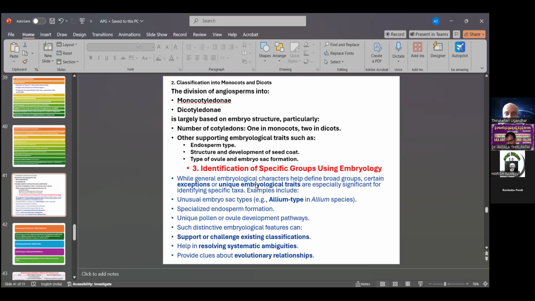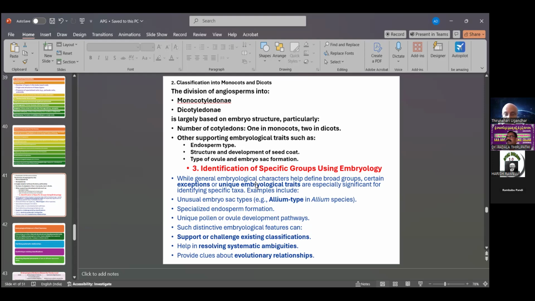So the division of angiosperms into monocotyledons and dicotyledons depends on the number of cotyledons: one is mono, two is dicot. The other supporting embryological traits are endosperm type, structure and development of the seed coat, type of ovule, and embryo sac formation. This is also one application of embryology in relation to plant taxonomy.